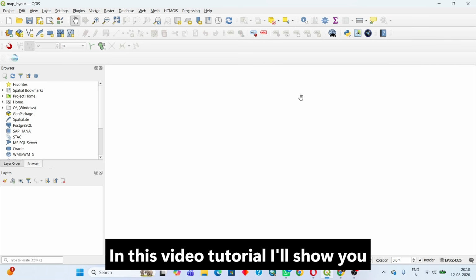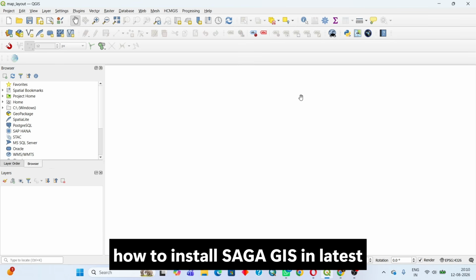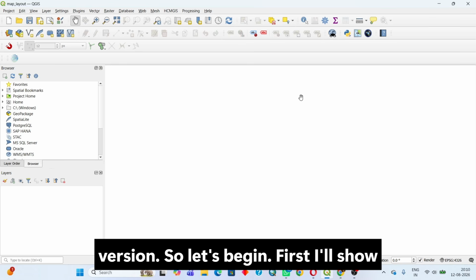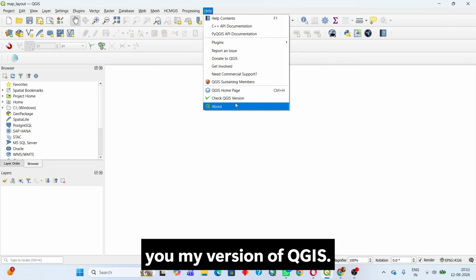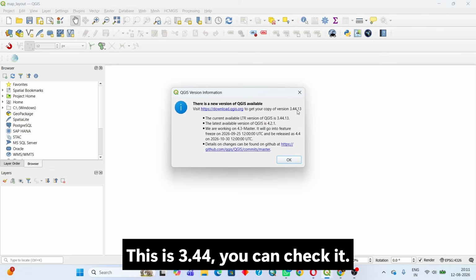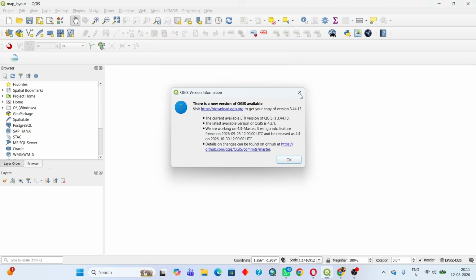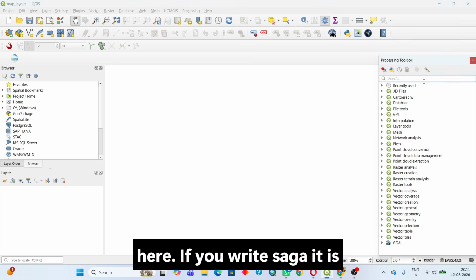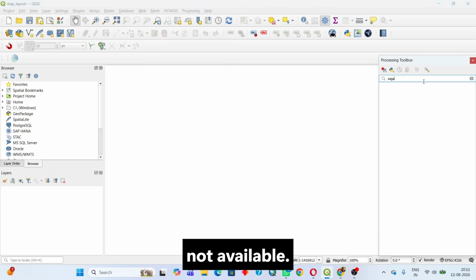In this video tutorial, I'll show you how to install SAGA GIS in the latest version of QGIS, which is above 3.4 version. So let's begin. First, I'll show you my version of QGIS. This is 3.44. You can check it. Now, I'll show you the processing box. Here, if you write SAGA, it is not available.